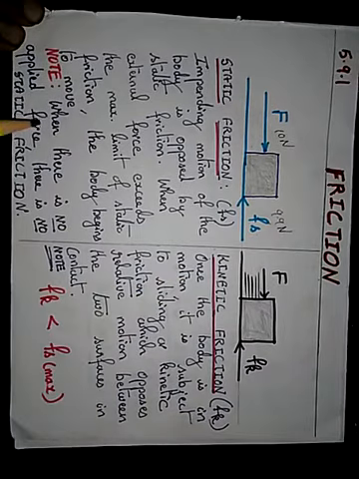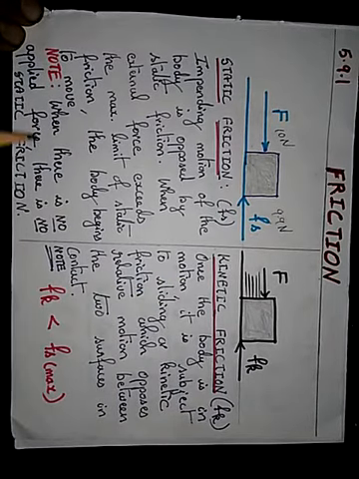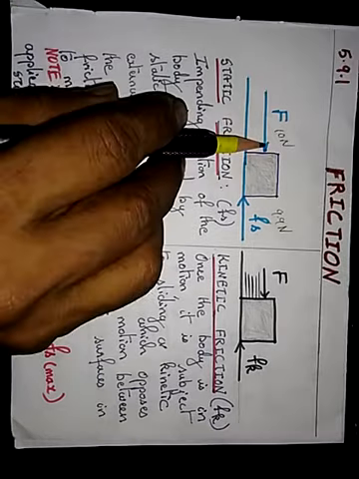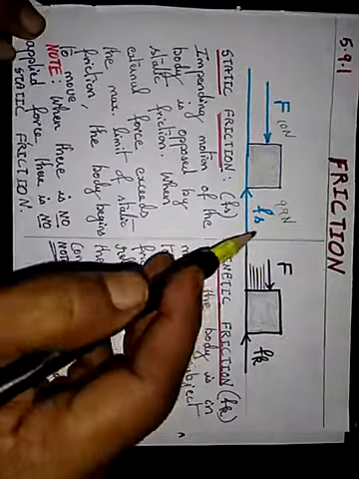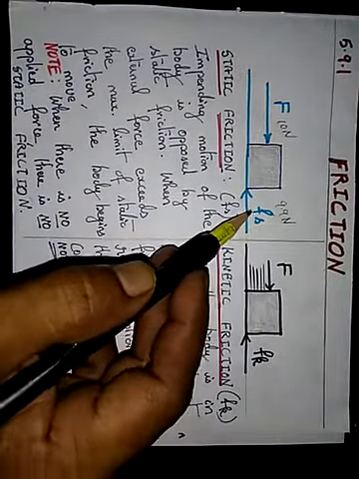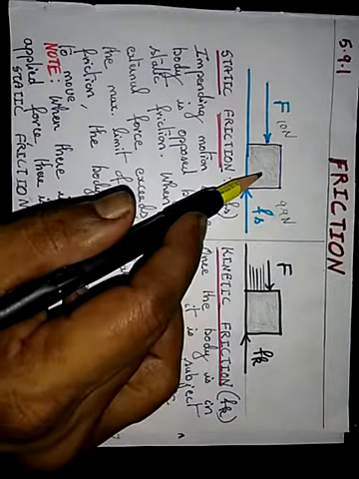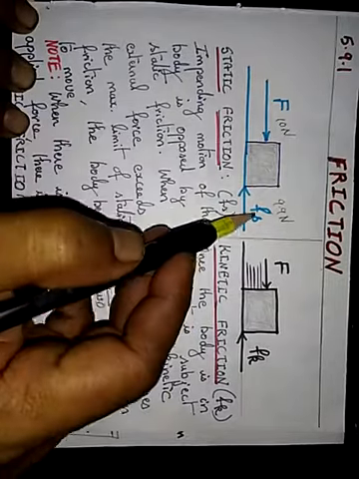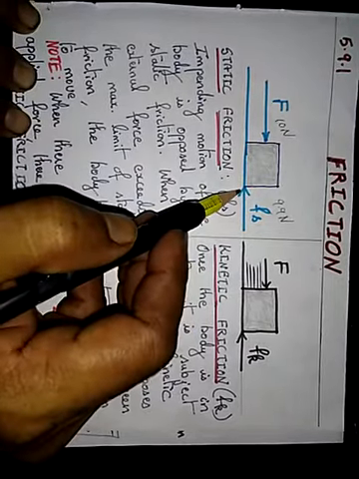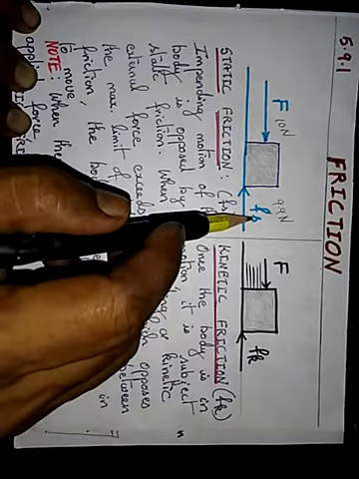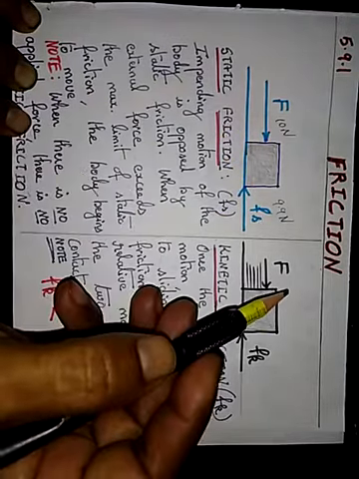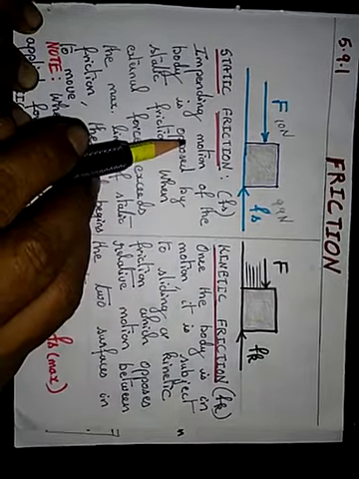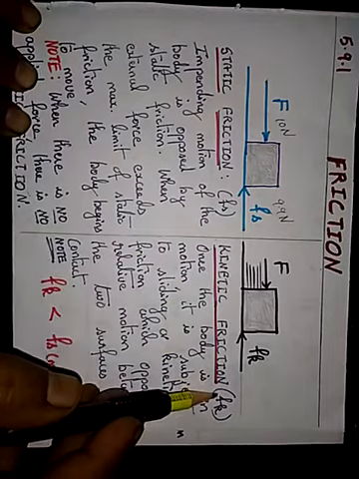One important point you should note: when there is no applied force, there is no static friction. If you don't apply any force to that body, then the static friction will not come into picture. This body will be at rest. The moment you start applying force, the static friction comes into picture, and once this force is greater than the static friction, the body starts moving. So once it starts moving, we come to this domain which is called kinetic friction, Fk.